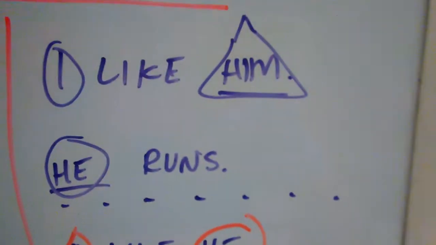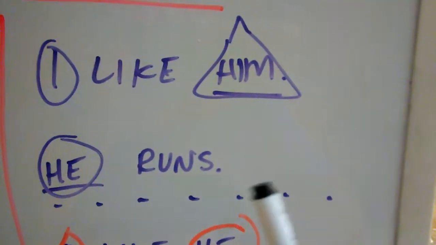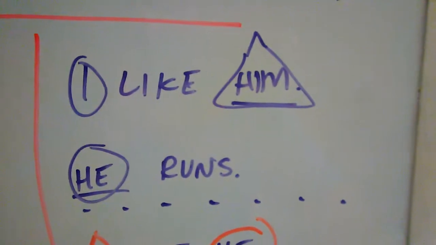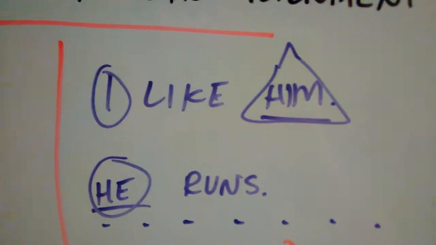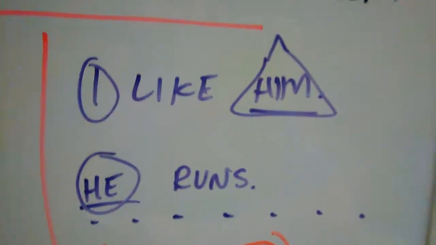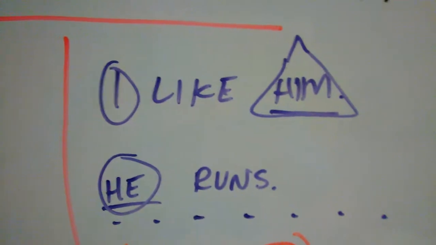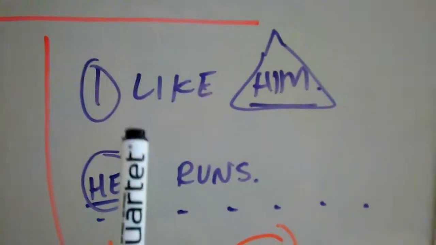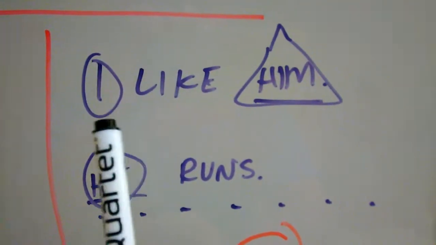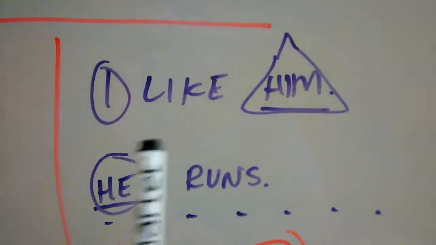On this third one, I have the example of I like him, he runs. This is what's called the nominative accusative, or I should say nominative absolutive alignment. So, what's being marked here? We're talking about I. This I is the main topic or subject of the sentence.